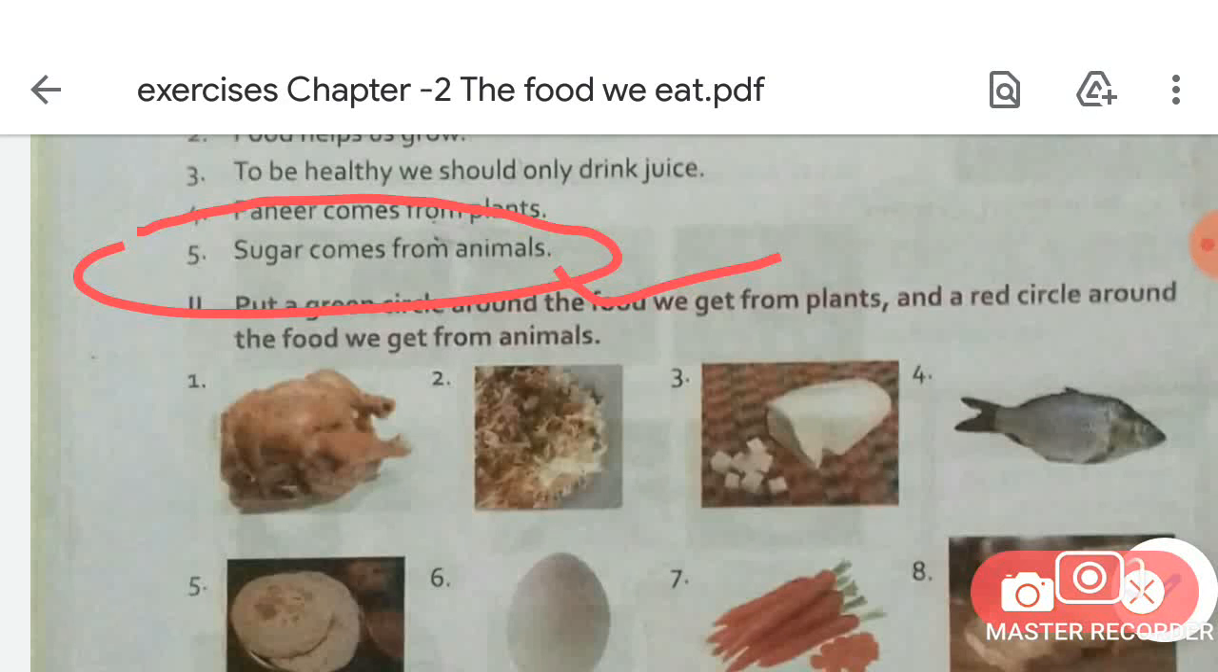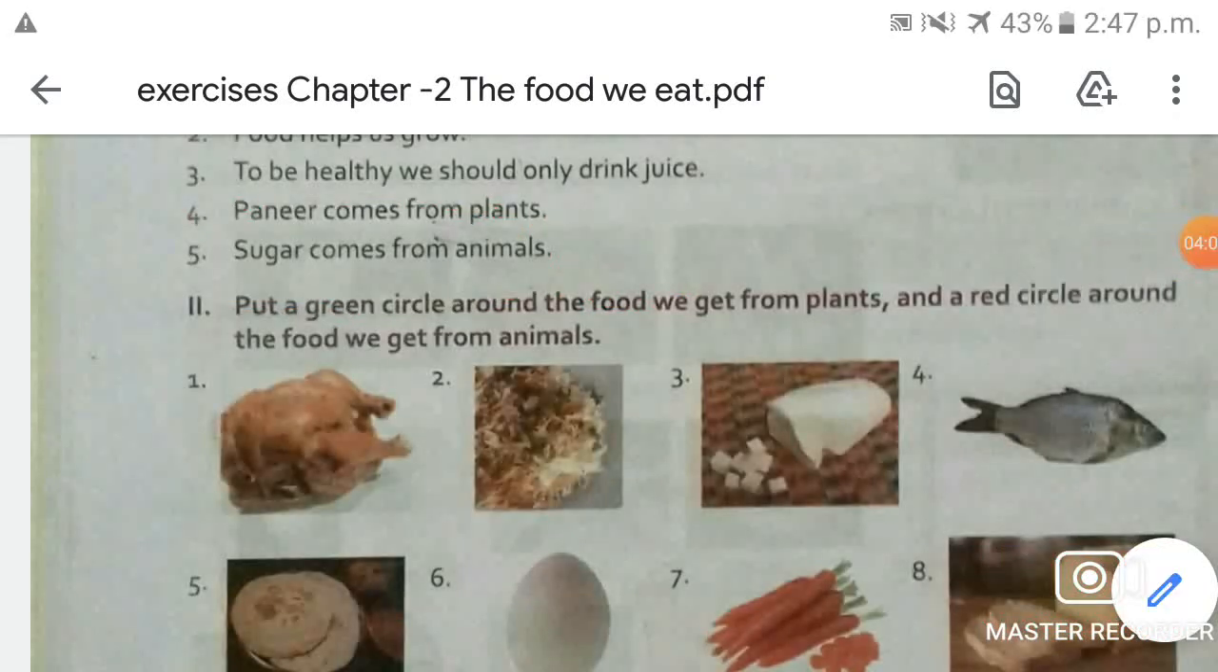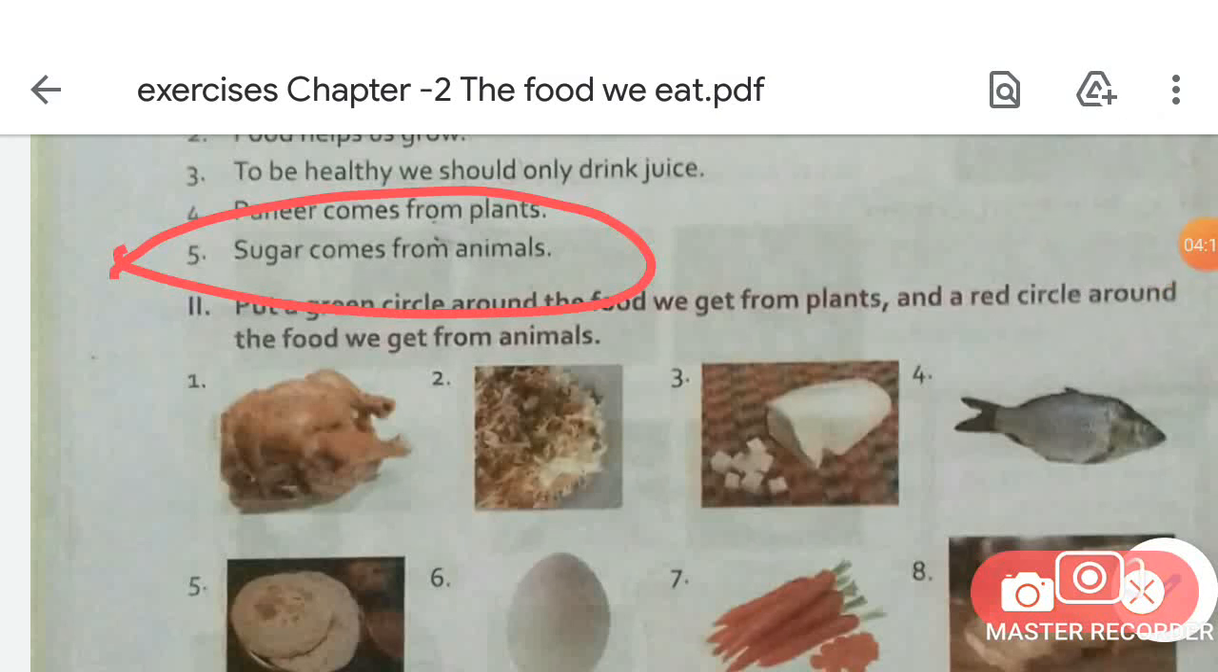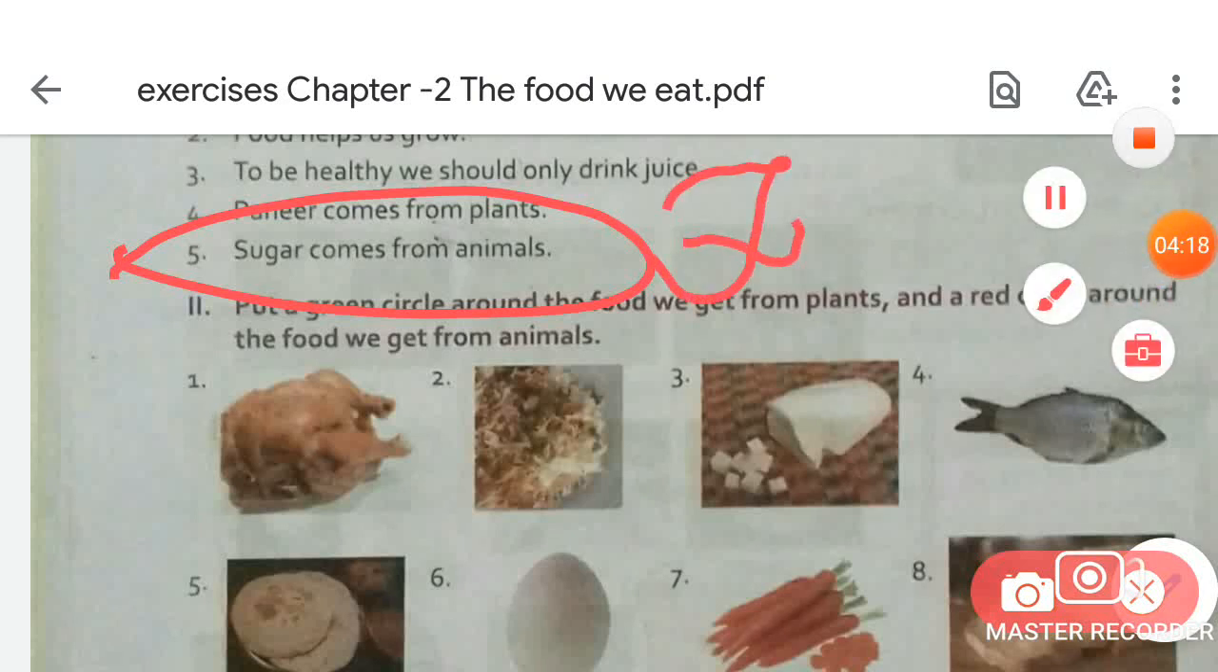Sugar cane is a crop, so we get sugar from the plant. We get sugar from the plant. So this sentence is a false sentence, okay? This sentence is false. So what will you write here? You have to write F over here, okay? You have to write F in front of this sentence. Is that clear?